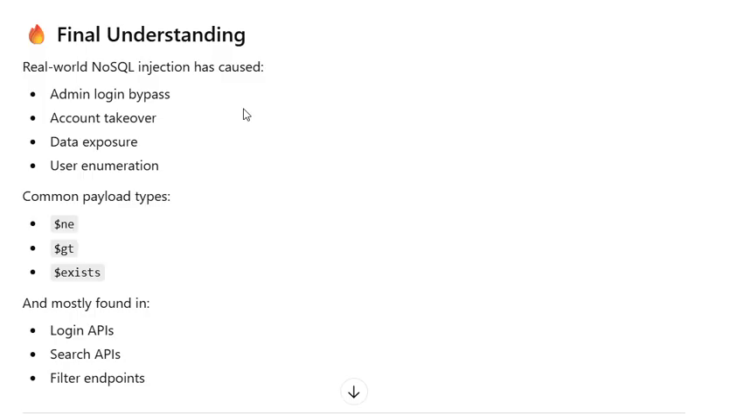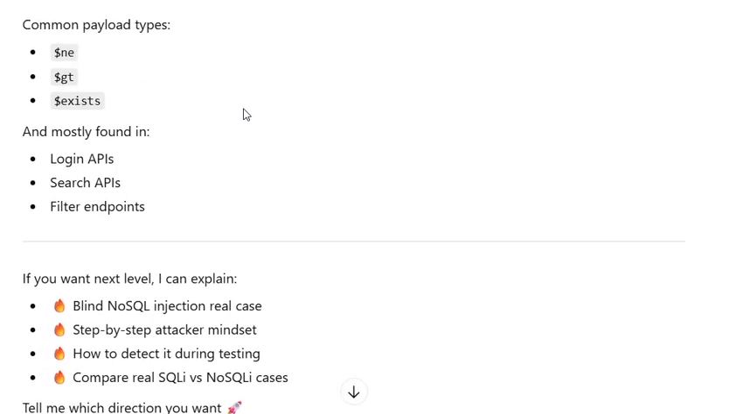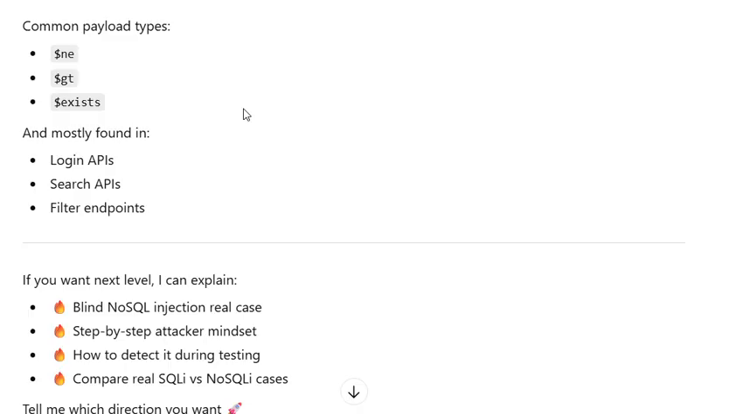If you want the next level, I can explain blind NoSQL injection with a real case, the step-by-step attacker mindset, how to detect it during testing, and a comparison of real SQL injection versus NoSQL cases. Tell me which direction you want.